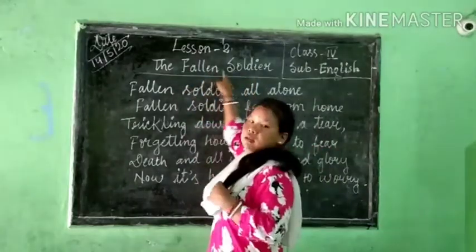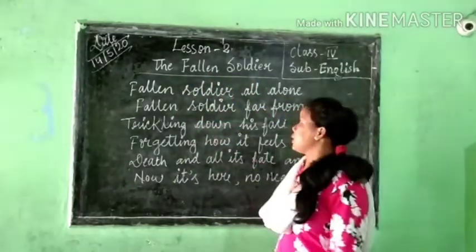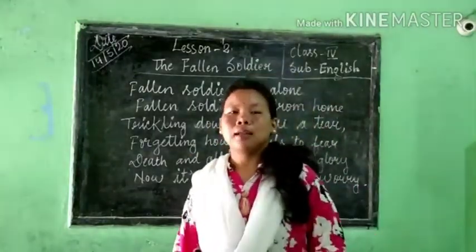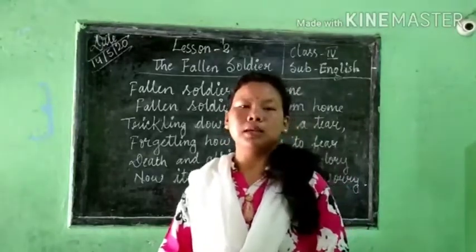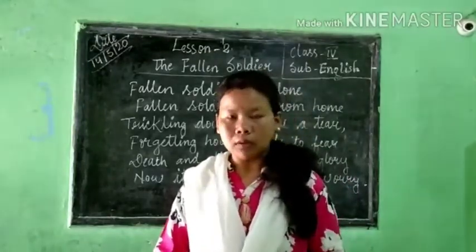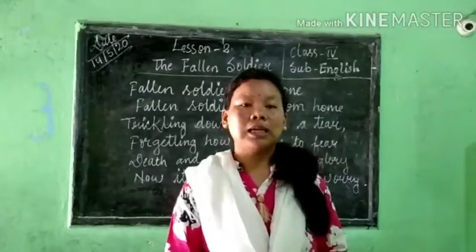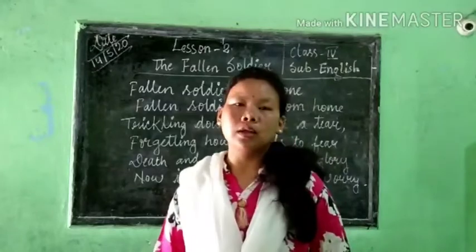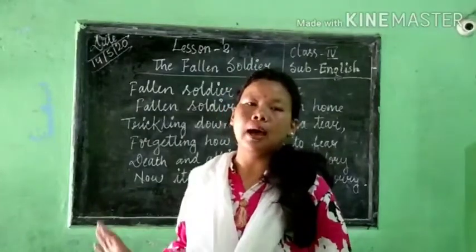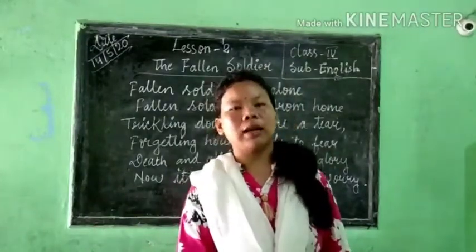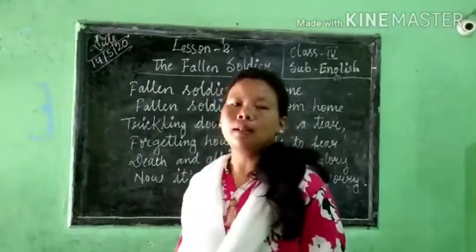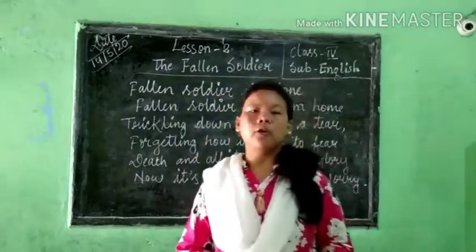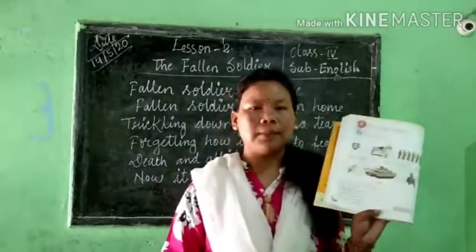Okay, the fallen soldier. So what do you understand by the fallen soldier? What is the meaning of soldier? Army. So maybe that army is killed and fallen on the ground. That is the fallen soldier. About that soldier, the one who has fallen on the ground, we will read in this poem.